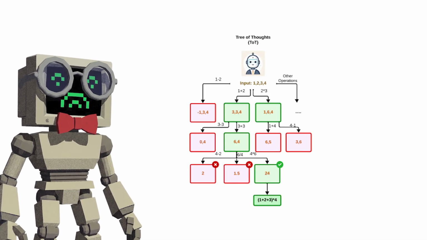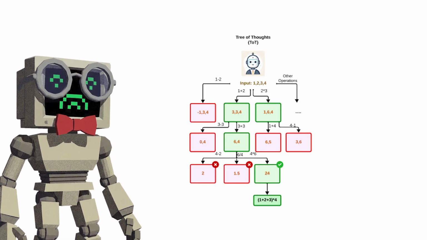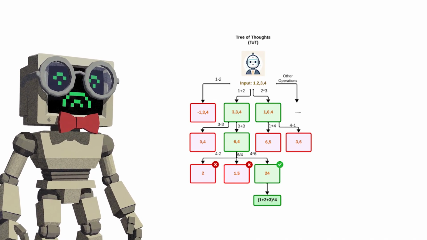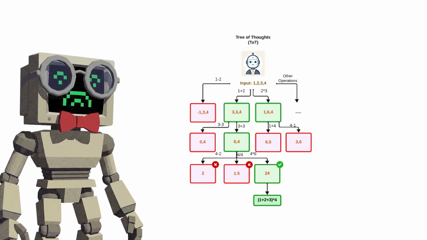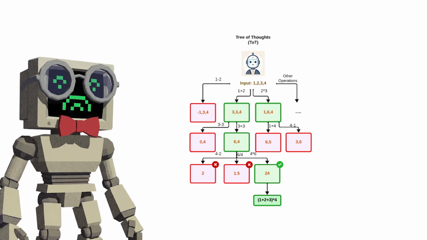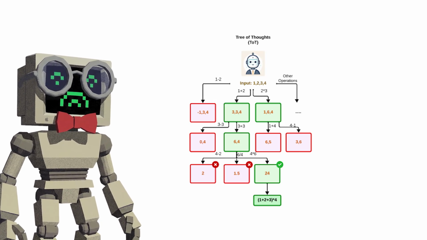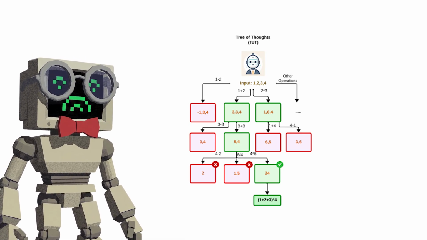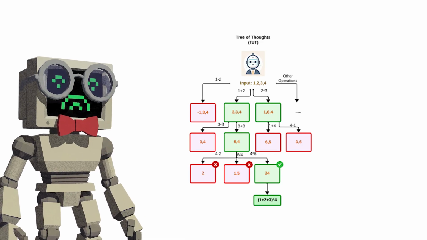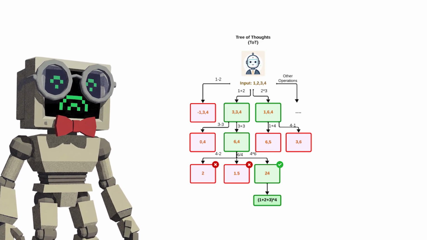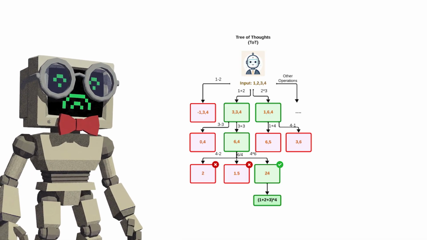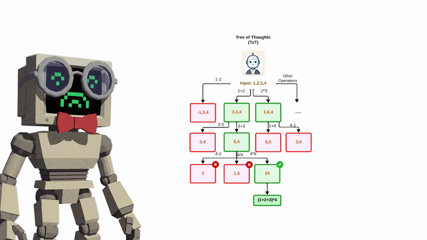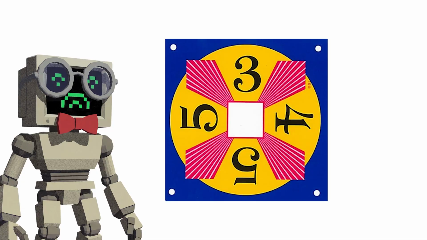Making this work requires 3 components. First, a thought generator that produces candidate next steps at each branching point. Second, an evaluator that scores each candidate's likelihood of actually reaching a solution. Third, a search algorithm, either breadth first or depth first, that navigates the tree structure and decides which branches to explore next. These 3 pieces working together transform a language model from a linear thinker into something closer to a strategic planner. Now here's the number that sells this entire technique.